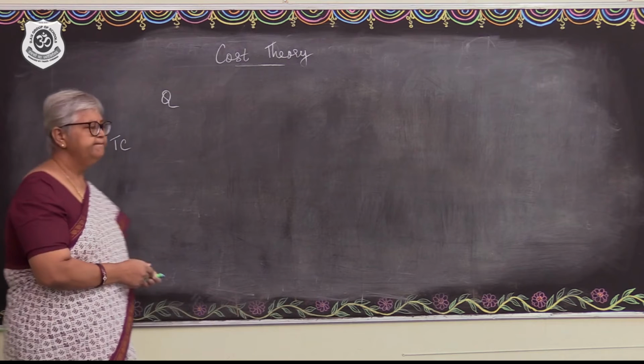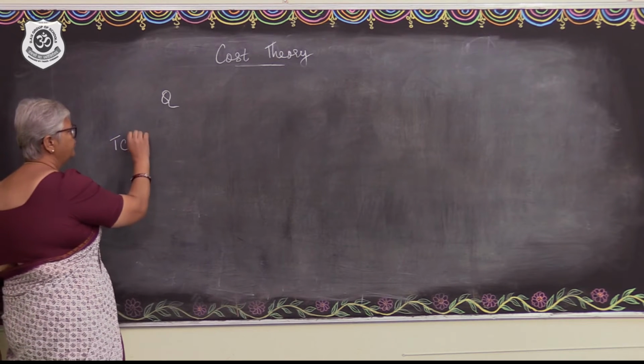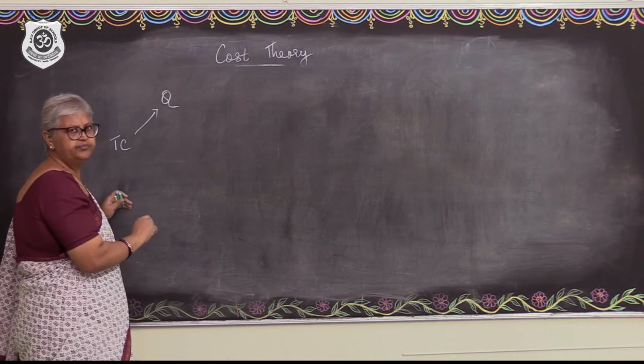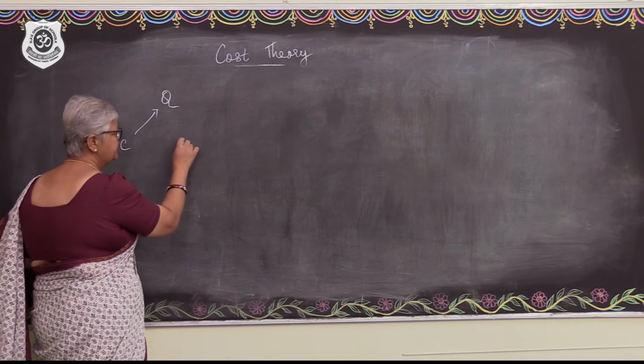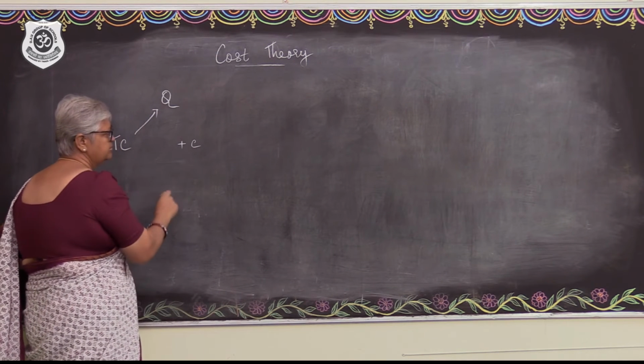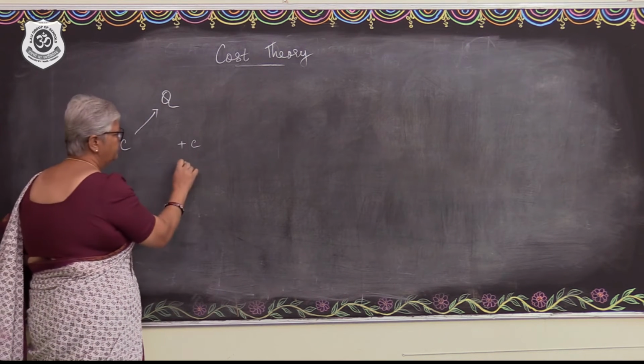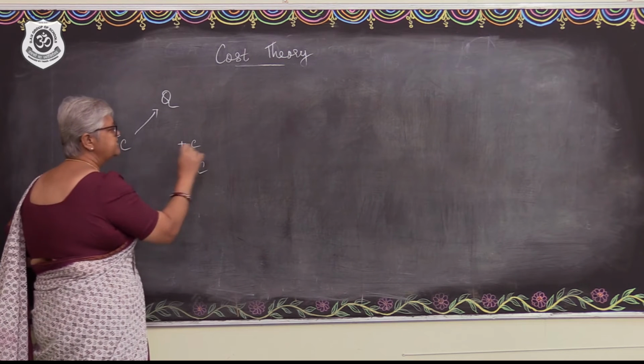So, to produce one more unit of output, what is the additional cost? I am talking about the marginal cost.